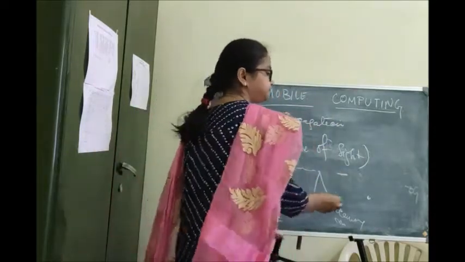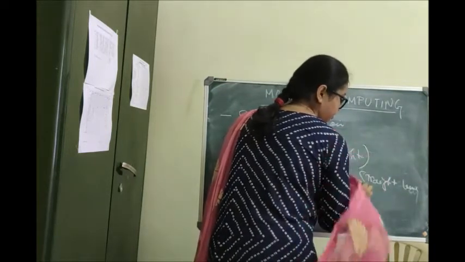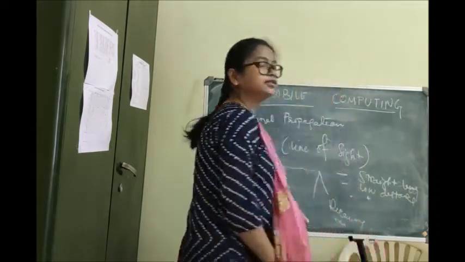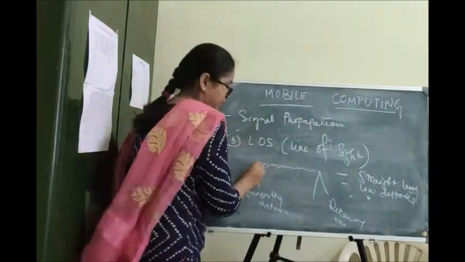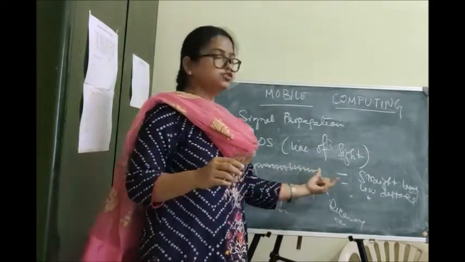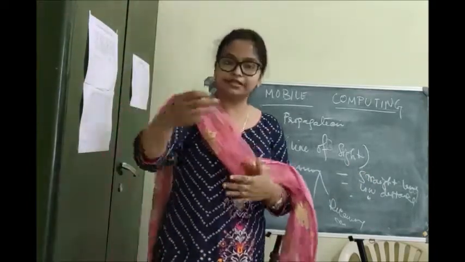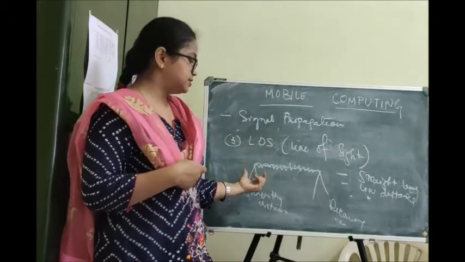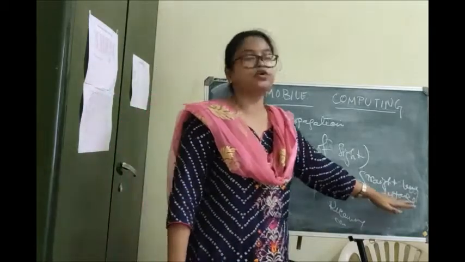So what are the properties? Straight line. Low distance. Another thing is the frequency is very, very high, the highest. Since the number of cycles is very, very high, it has to be within the line, within sight. As the name suggests, line of sight, the communicating devices have to be within sight of each other, resulting in low distance.